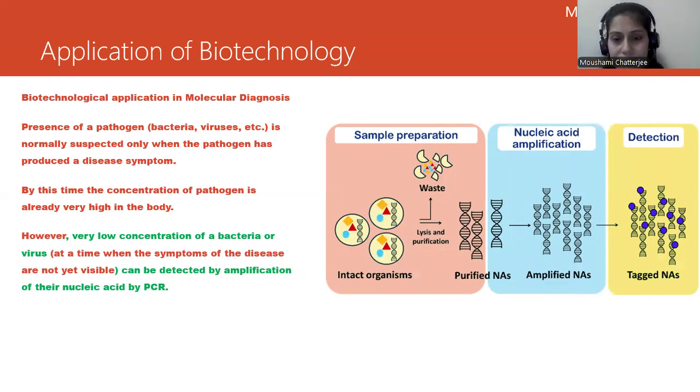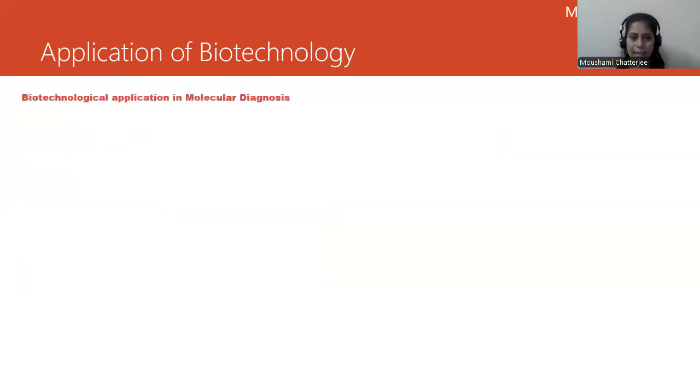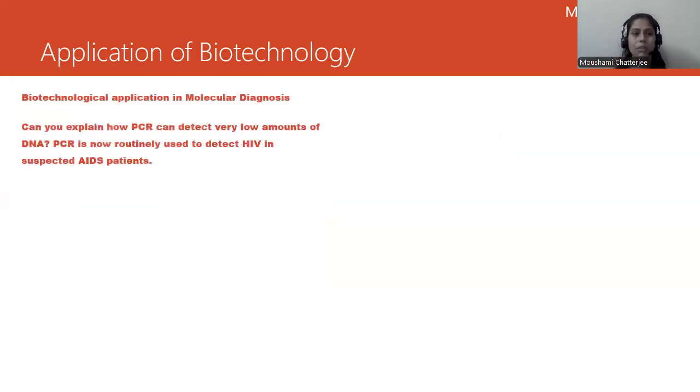The DNA can be amplified. And finally, you can see or detect it with the help of a certain radioactive element attached to it. So this is the procedure. We will get into details of PCR in the next slide. So now, can you explain how PCR can detect a very low amount of DNA? That we need to understand.